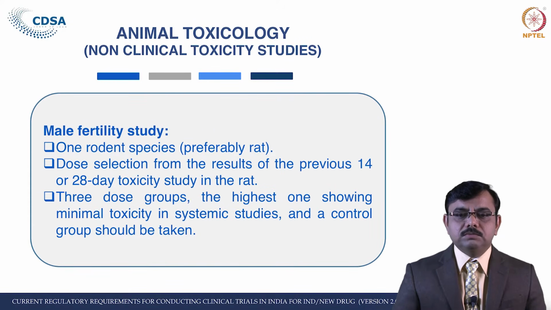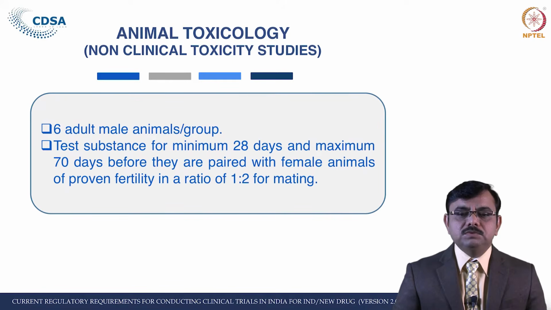Three dose groups should be there. The highest one should show minimal toxicity in systemic studies, and a control group should be taken. Each group should consist of 6 adult male animals, and these animals should be treated with the test substance by the intended route of clinical use for minimum 28 days and maximum 70 days before they are paired with female animals of proven fertility in the ratio of 1:2 for mating.